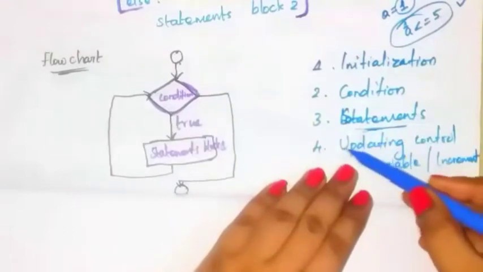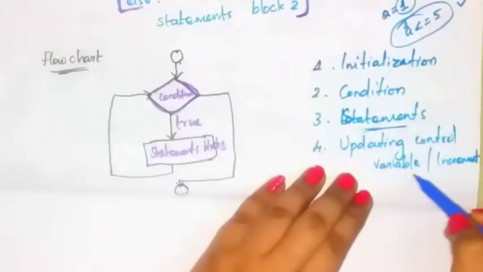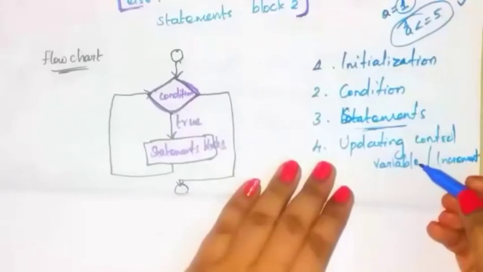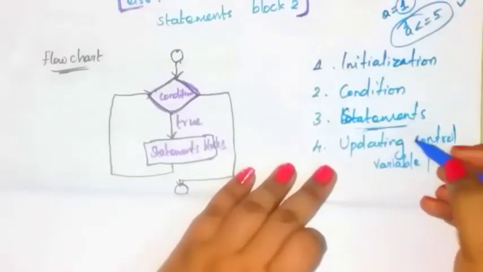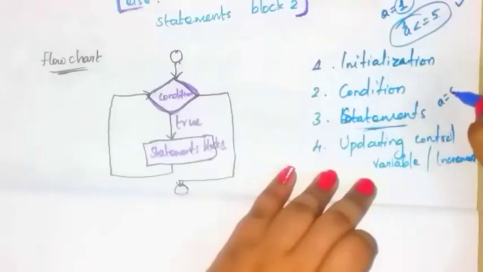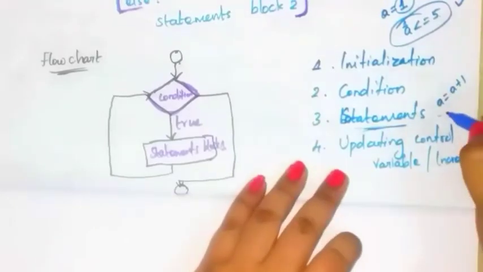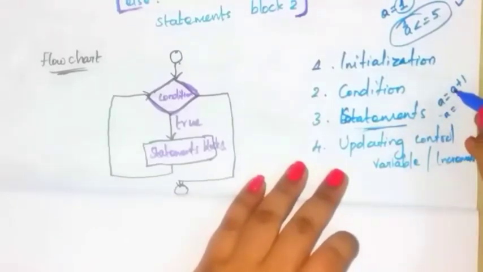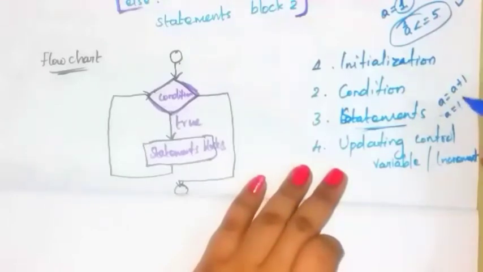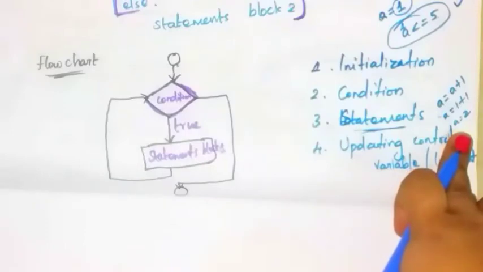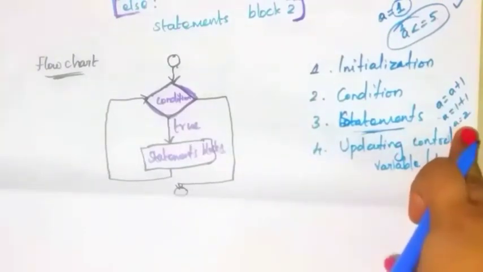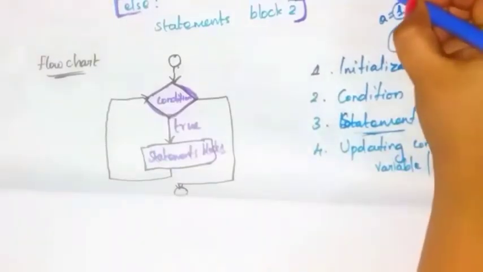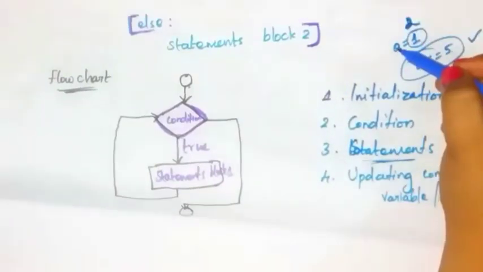Next step what? Fourth step is updating the control variable. Here in this step, you have to increase the value of the variable, which means a is equal to a plus 1. Right, here a means what? 1. 1 plus 1, a is equal to what? 2. Now we updated the value of the variable, which means now a becomes 2. So now what is the value of variable a? 2.